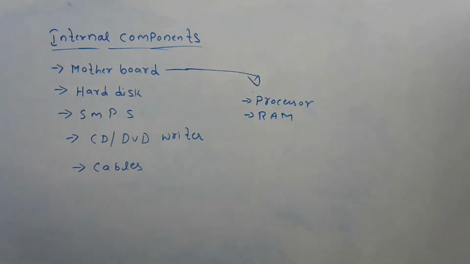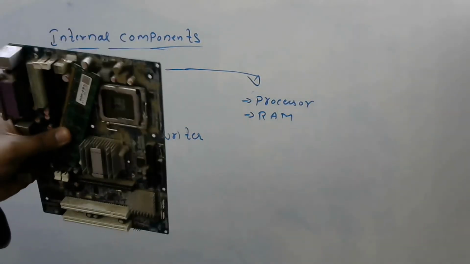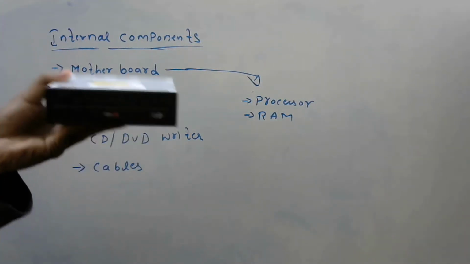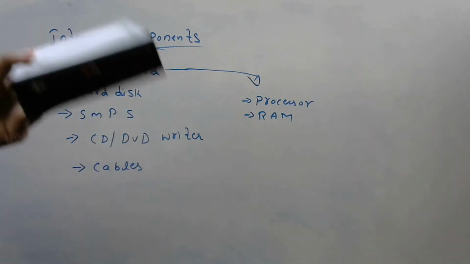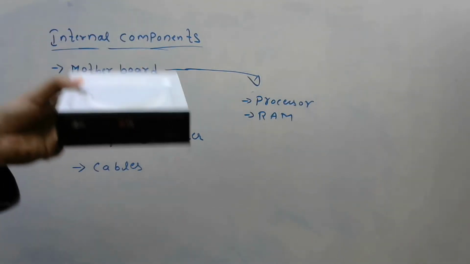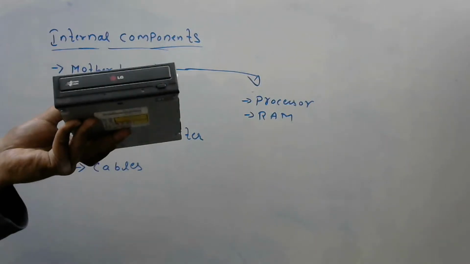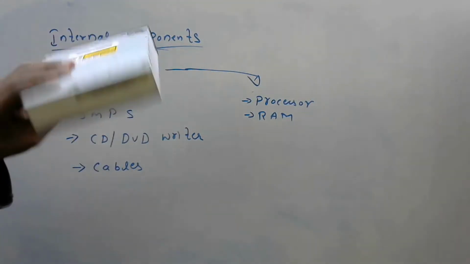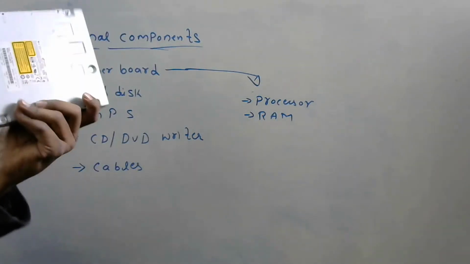For the motherboard or any component, all components of the computer, power is supplied by the SMPS only. Next, here is the CD or DVD writer. See, this is the CD or DVD writer. To run a CD or DVD, we use this CD or DVD writer. So like this.